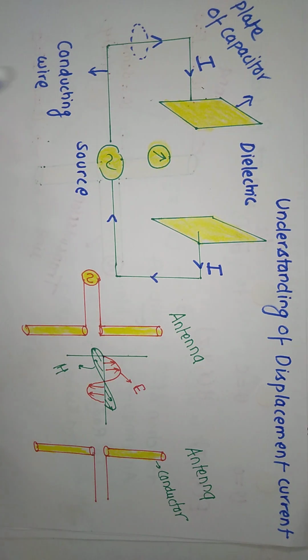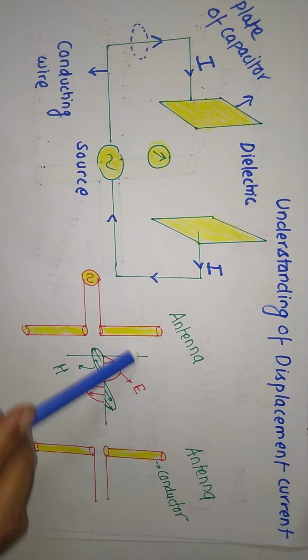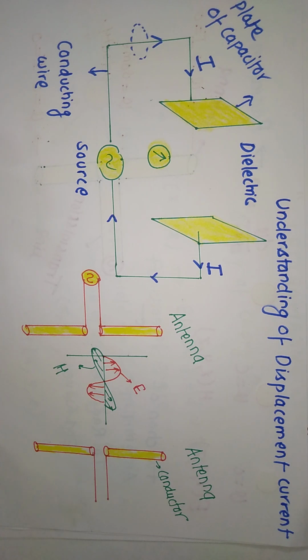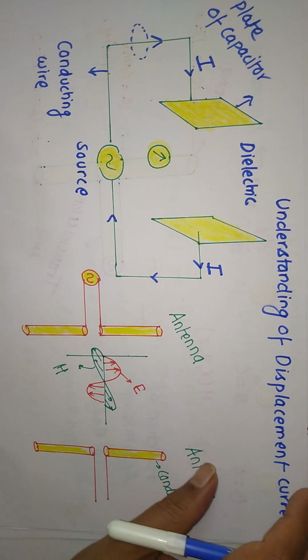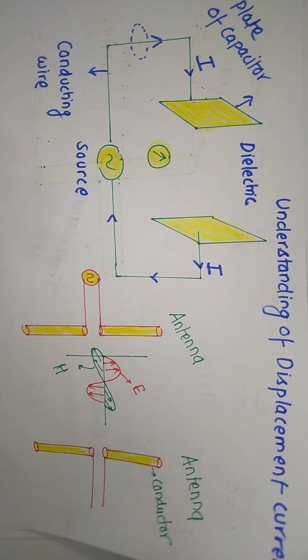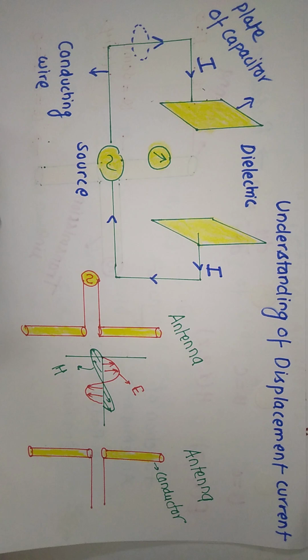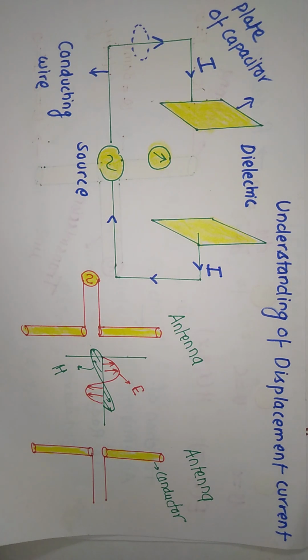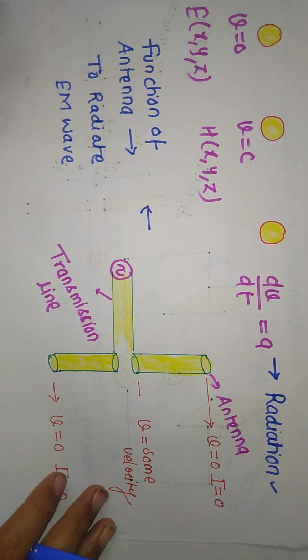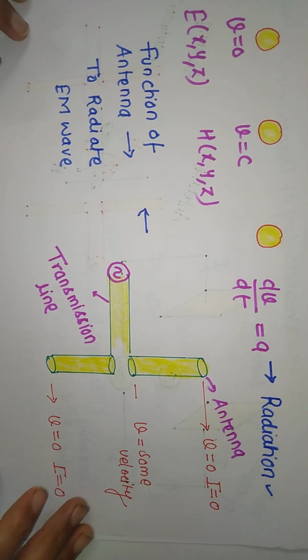Through the dielectric, which type of current flows? Displacement current flows. Through the free space, which type of current will flow? Displacement current will flow. So hopefully you have got the concept of displacement current, but always remember the root cause of magnetic field is nothing but current. It may be conduction current, it may be displacement current.